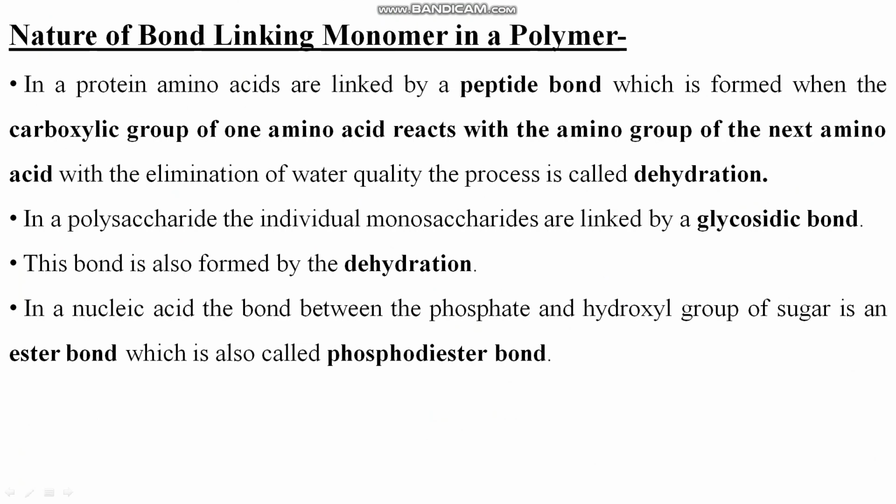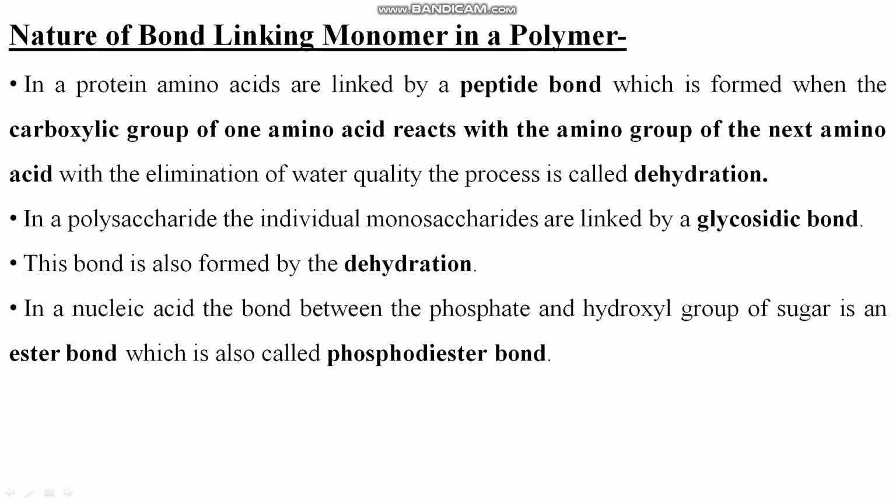When the carboxylic group of one amino acid reacts with the amino group of the next amino acid with the elimination of water, the process is called dehydration. As you know, if elimination of water takes place, that reaction is called dehydration, right? So here one water is eliminated, and the peptide bond is formed, right?